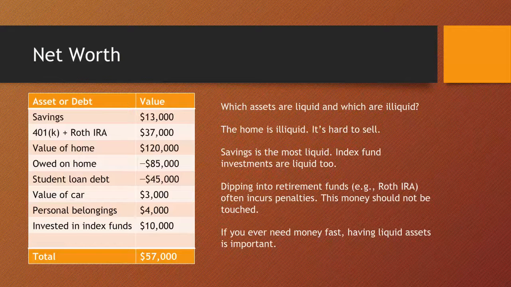Dipping into your retirement funds often incurs penalties, so this money should probably be considered illiquid. If you need money fast, having liquid assets is very important, and you could be land rich and cash poor, so to speak, having a high net worth but not being able to produce money on demand. Consider this when you're creating your net worth spreadsheet, and perhaps create two separate spreadsheets for illiquid and for liquid assets.